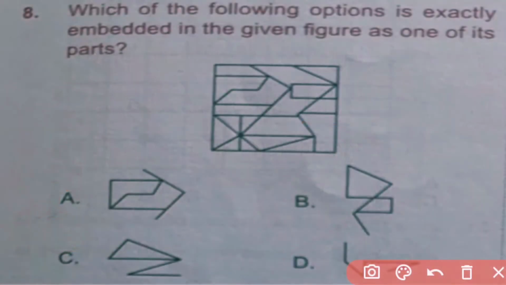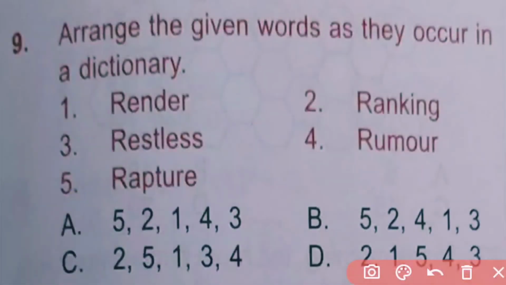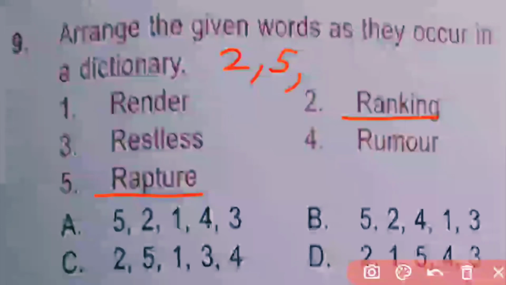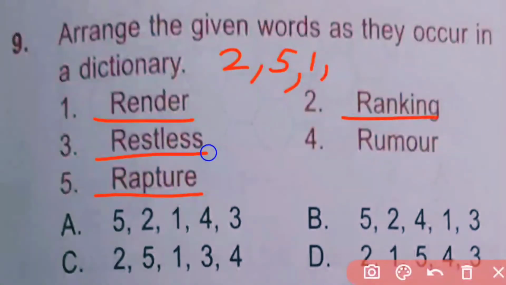Question number 8. Which of the following options is exactly embedded in the given figure as one of its parts? Here option A is exactly embedded in the given figure as one of its parts. So A is correct. Question number 9. Arrange the given words as they occur in a dictionary. So here the correct sequence will be first 2 will come, then 5, then 1, then 3, and last 4. So here C is the correct answer.